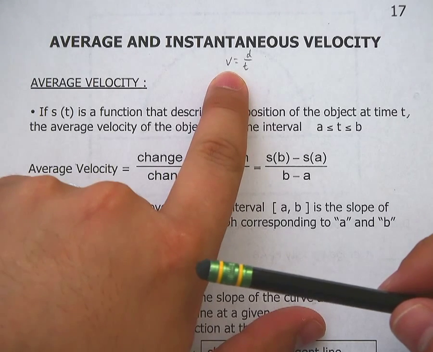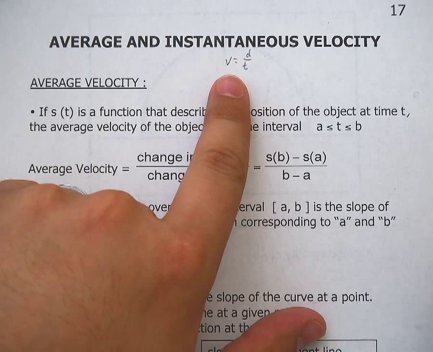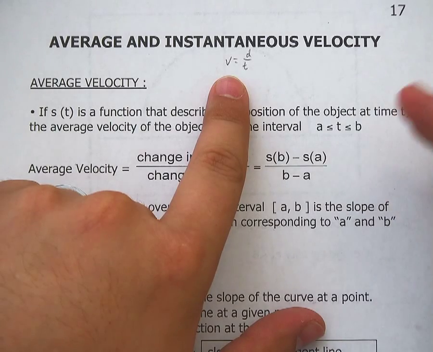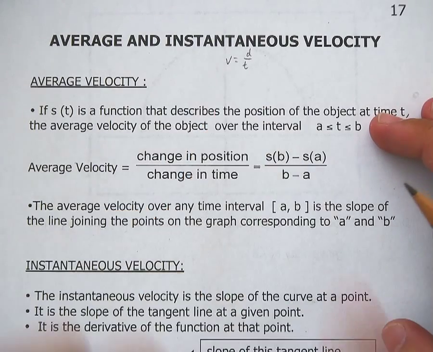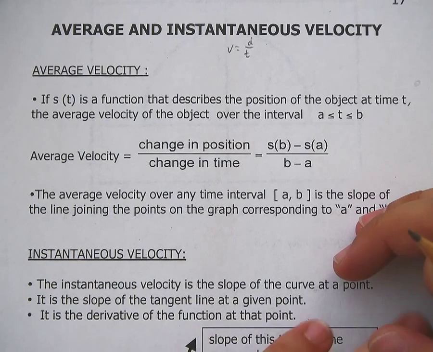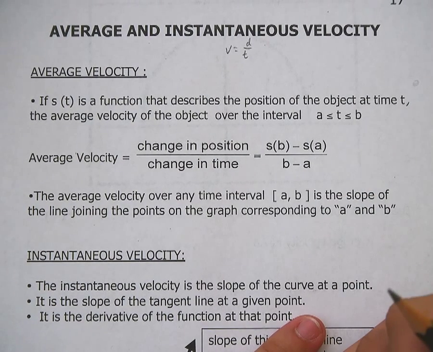I've written it right up here. Kind of small, I'm sorry, but velocity is distance divided by time, or speed is distance divided by time. Now, for the sake of calculus, there is a big difference between velocity and speed. We'll discuss that at a later time once we actually get into speed. But for us, right quick, the average and instantaneous velocity of something.